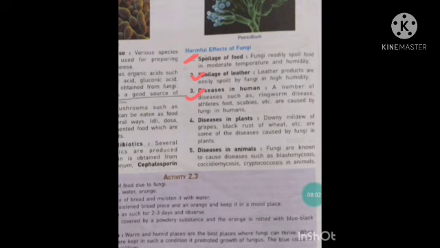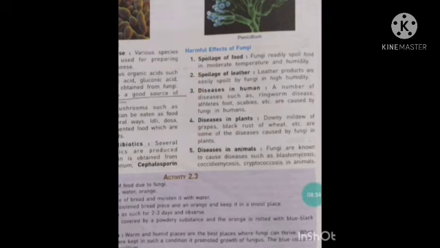Diseases in plants. Fungi also cause diseases in plants like downy mildew of grapes and black rust of wheat. These are the diseases caused by fungi in plants. And diseases in animals: fungi are known to cause diseases such as blastomycosis, coccidioidomycosis, and cryptococcosis in animals. These are the diseases caused by fungi in animals.